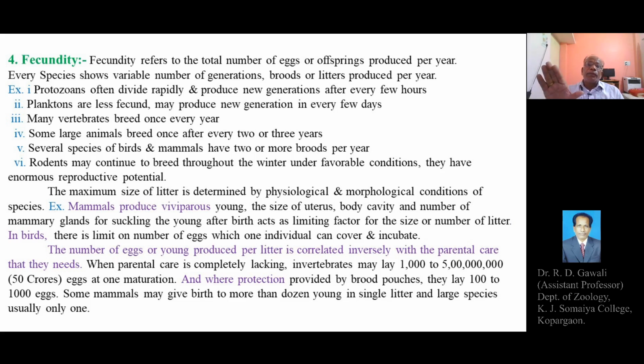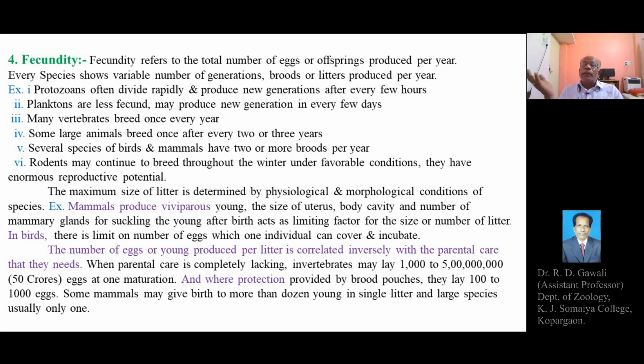So there is a limitation, and this is again depending upon the parental care. If the parental care is lacking, that depends upon the inherent feature or characteristic found among the species, where either male or female individuals can get involved in the process of parental care.